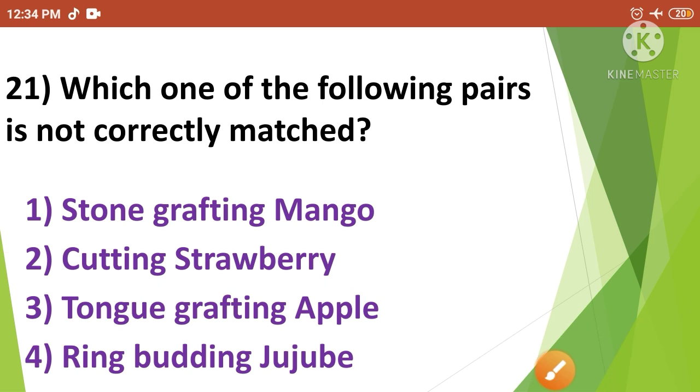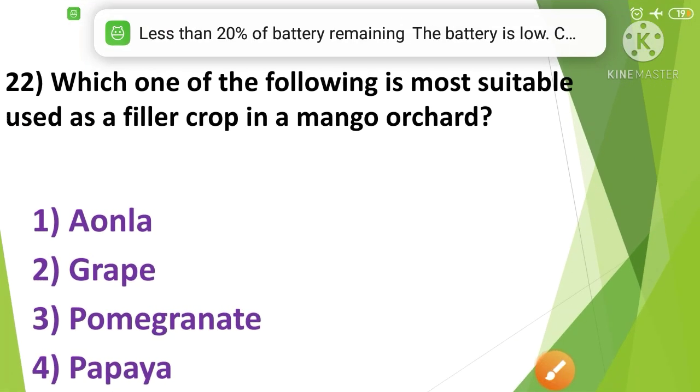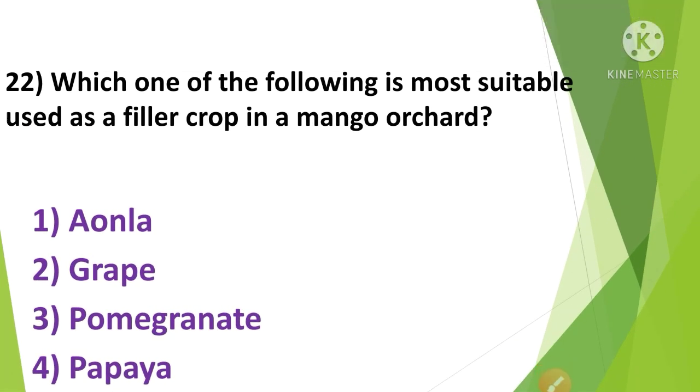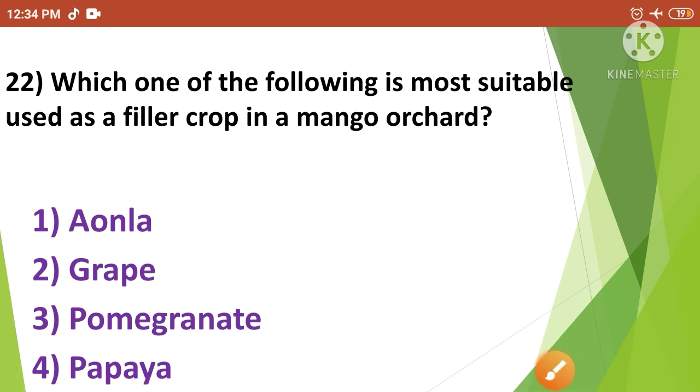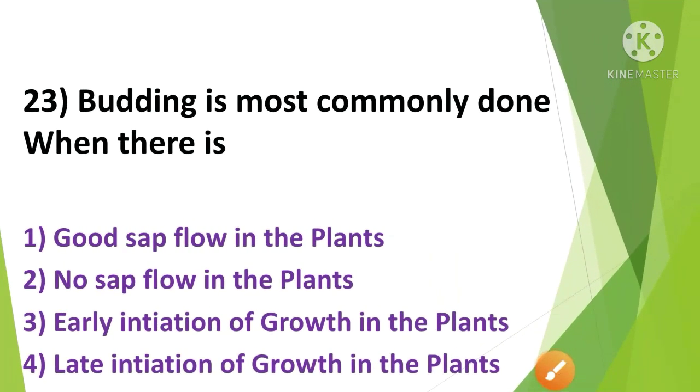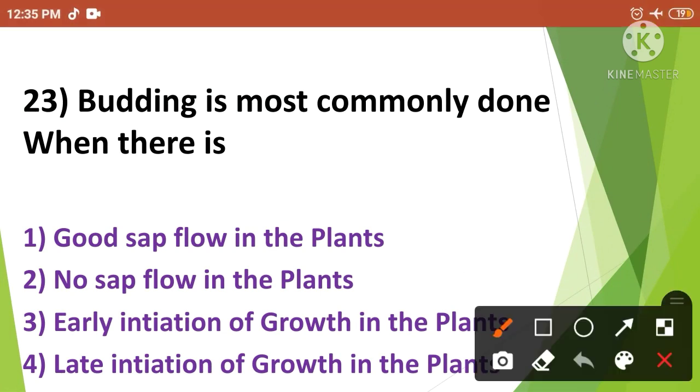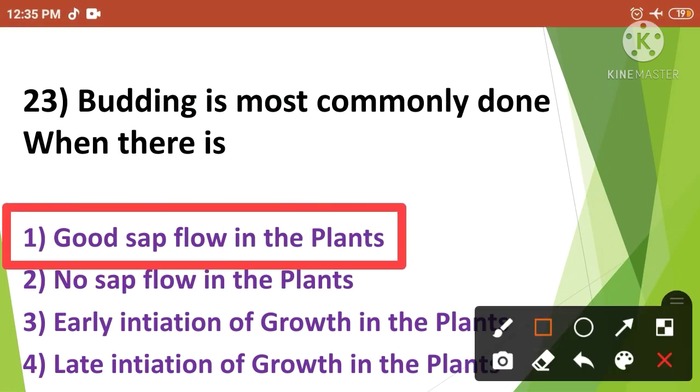Then next: which one of the following is most suitable to be used as a filler crop in a mango orchard? The correct answer is option number 4. So the papaya is most suitable to be used as a filler crop in a mango orchard. Then next: budding is most commonly done when there is a. The correct answer is option number 1. So budding is most commonly done when there is good sap flow in the plants.